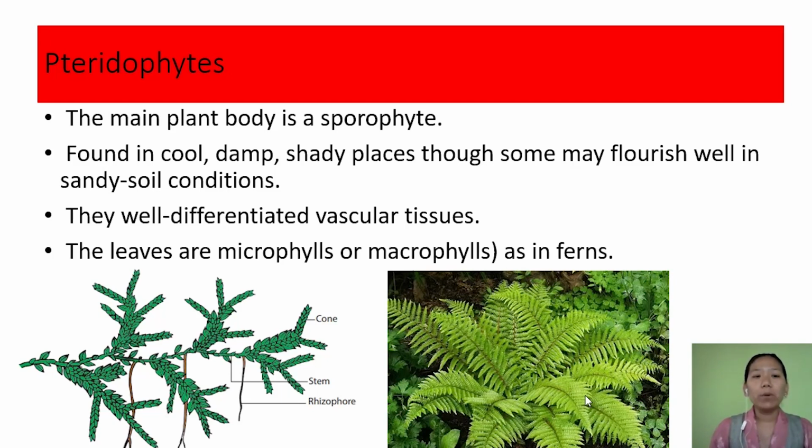They are usually found in cool, damp, and shady places, but there is a certain other group which is also found in sandy soil conditions. Talking about the body, especially the leaves, this is a well differentiated body. They have root, stem, and leaf, and the leaves are of two types: microphylls and macrophylls. Microphylls are small leaves, as in Selaginella, and macrophylls are larger leaves, as in ferns.